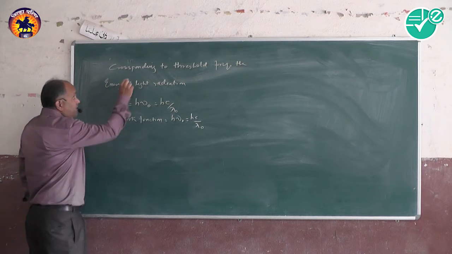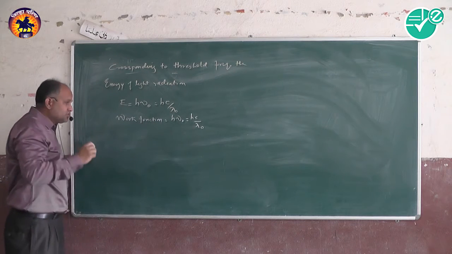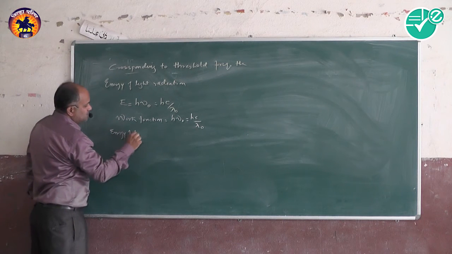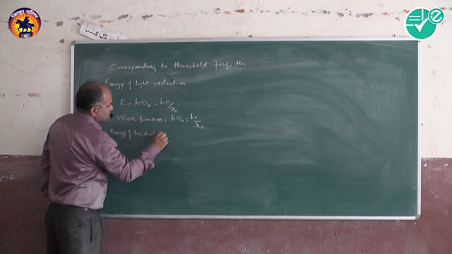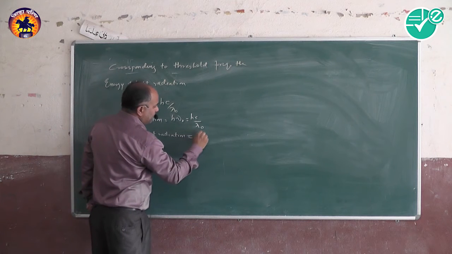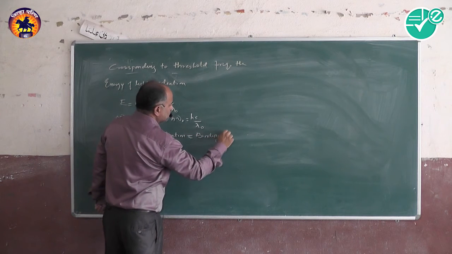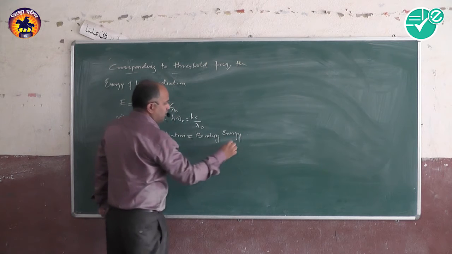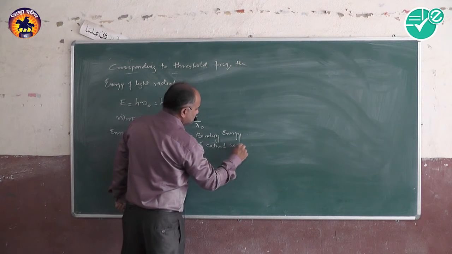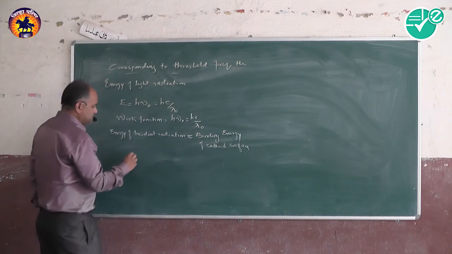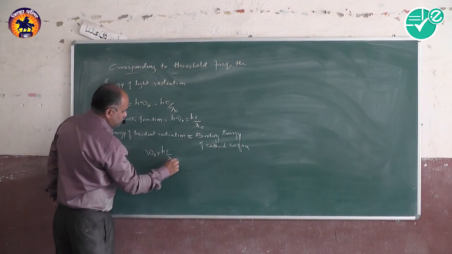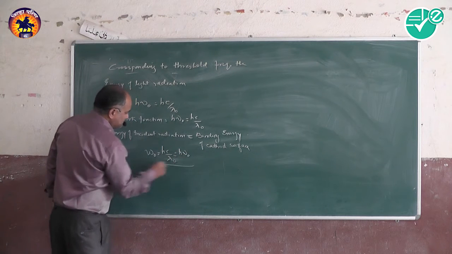Now at this threshold frequency, the emission just starts. So the energy of incident radiation is equal to the binding energy of the cathode surface. Henceforth, it will be called W0 is equal to hc upon lambda 0 or h nu 0.